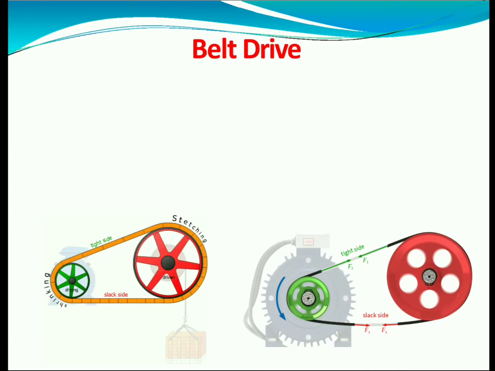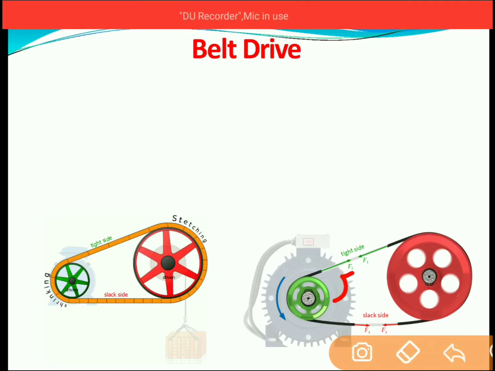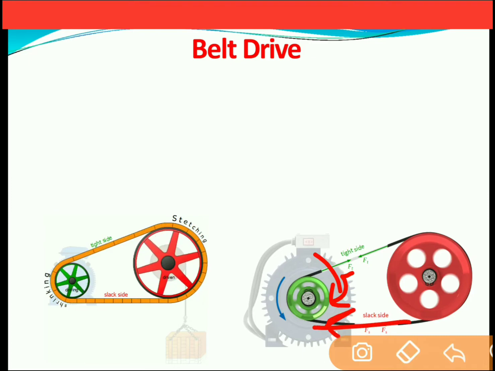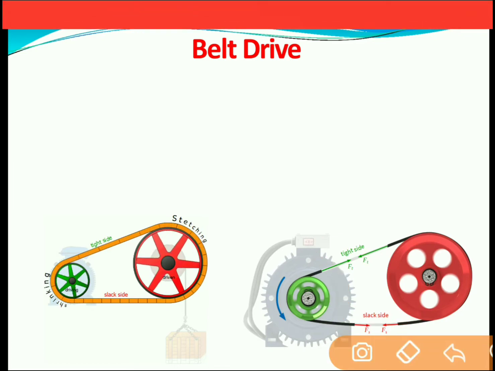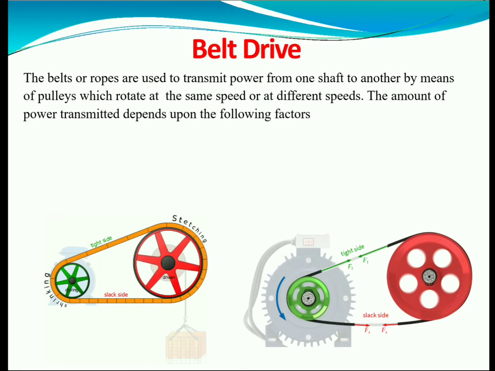Why? Because as the pulley rotates in the clockwise direction, this part is getting stretched and this part is getting loose. So the tight side will be at the bottom and the slack side will be at the upper end. So tight and slack side depends upon the rotation of the driving shaft. When the driving shaft rotates in the clockwise direction, the lower end is considered as the tight side and the upper end will be considered as the slack side.